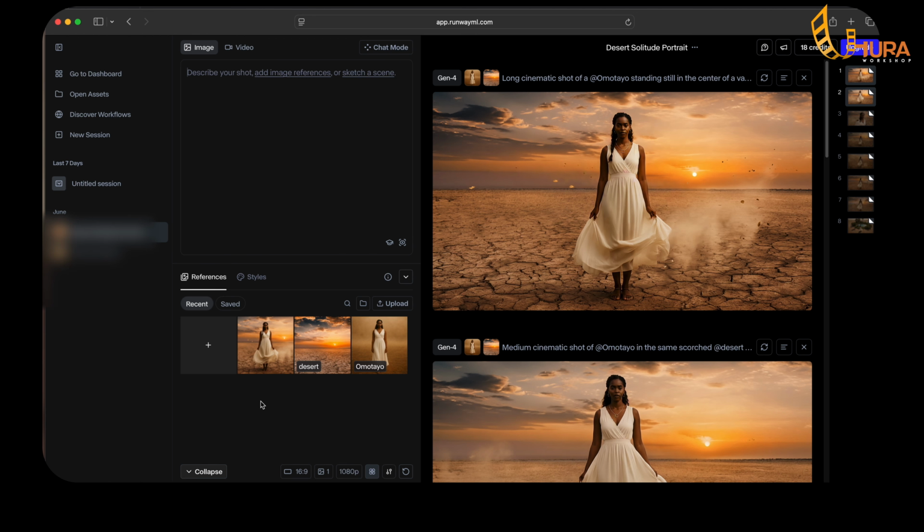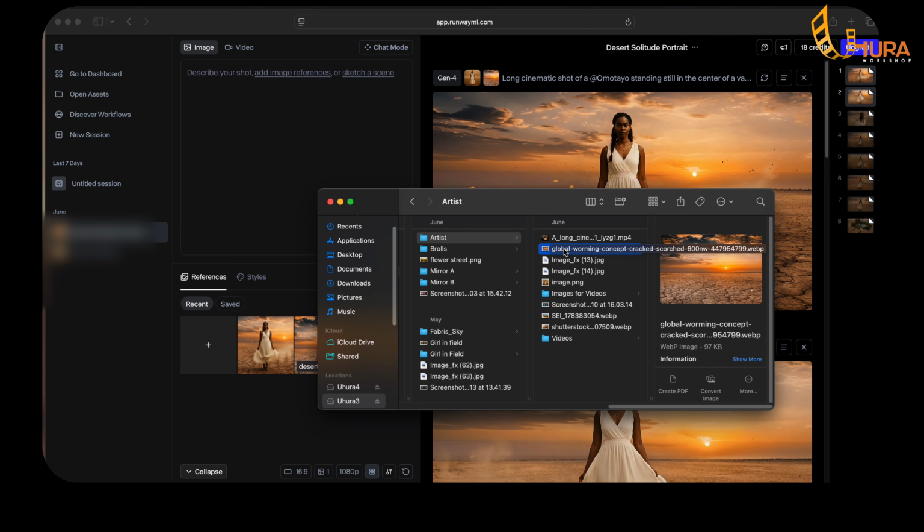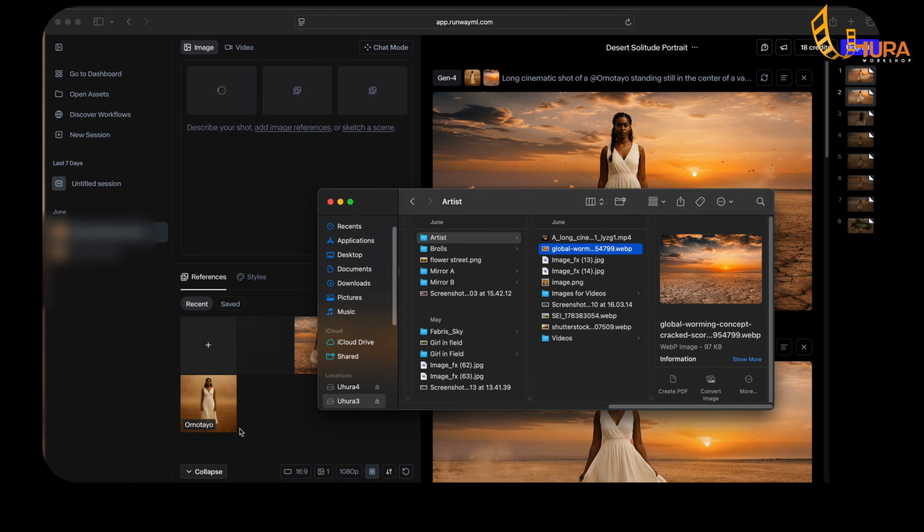When you drag an image into this dialog box, it won't come with a name. So as you can see, this first image now does not have a name. So it's very, very crucial that when you bring in an image here, please give it a name. So let me just drag this same image of a desert that we have here. I'll just drag it into the reference box. So give it time, it will upload.